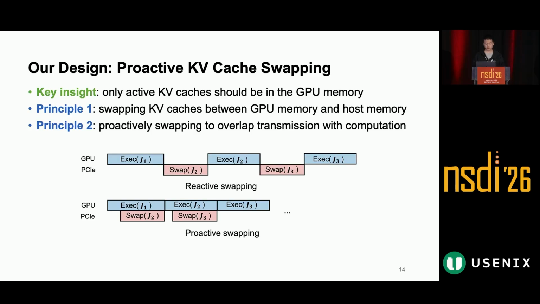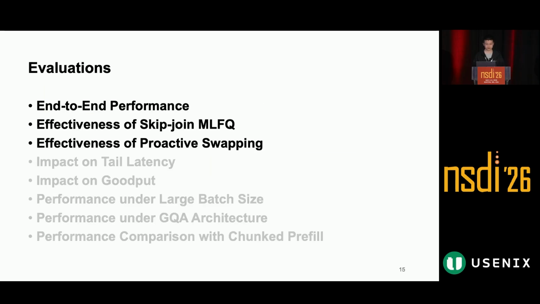It proactively offloads inactive KV cache to CPU memory, keeps some idle GPU cache space for newly arrived jobs, and proactively uploads KV cache that is likely to be used in the near future. The important part is that this is proactive, not reactive. By leveraging scheduling knowledge, FastServe overlaps KV cache transmission with GPU computation. As a result, PCIe transfer overhead is mostly hidden and does not stay on the critical path of inference. Please refer to our paper for more details.